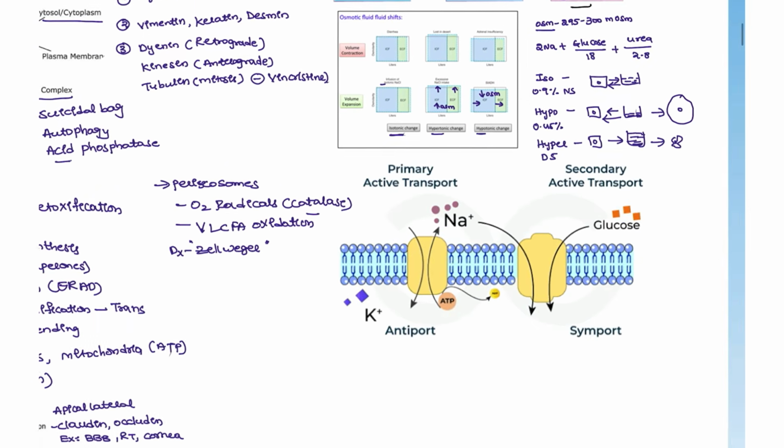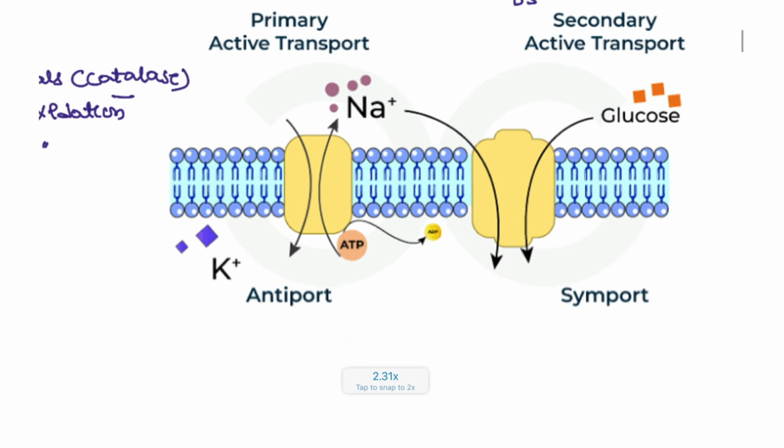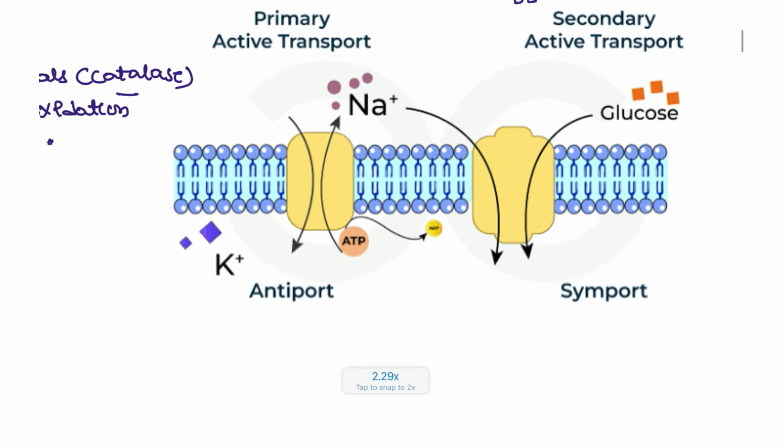Okay, next moving on to the transports. Primary active transport versus secondary active transport. Basically, when I say active transport, it is going to use ATP. So that is clear, right? The most common example we are discussing in the primary is the sodium potassium pump.